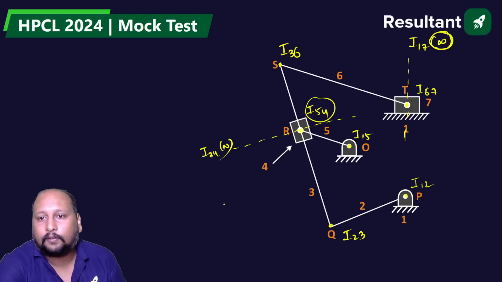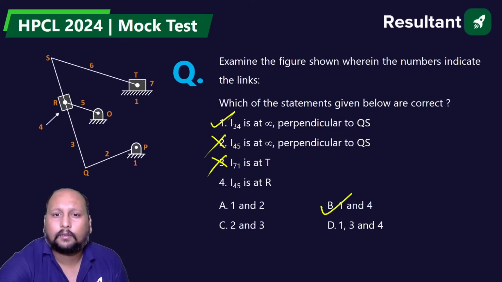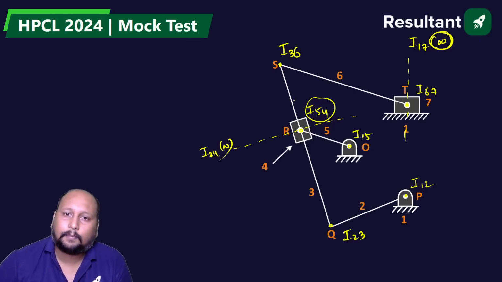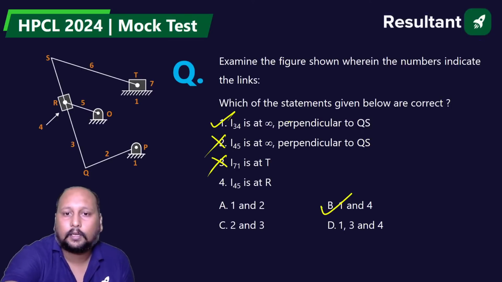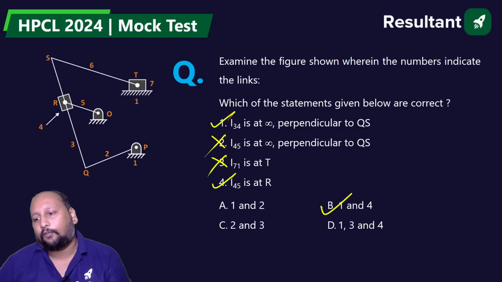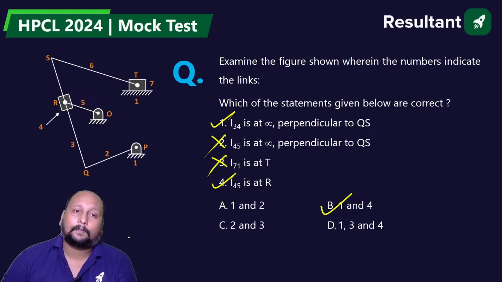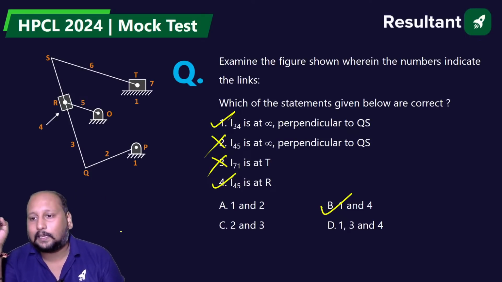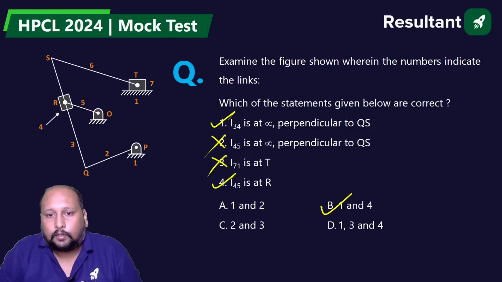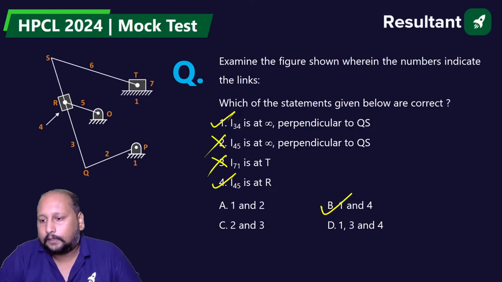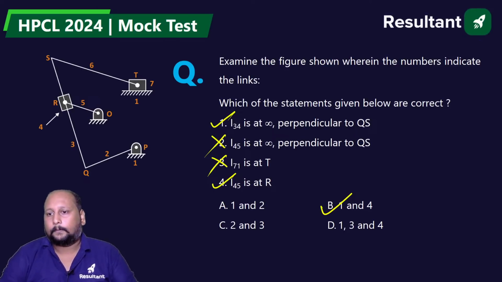Where is 4, 5? It's at B. This is exactly at this point, at point R. So 1 and 4, option B is the correct answer. Clear? Understood? Shubham, Chetan, yes. Done. Option B.